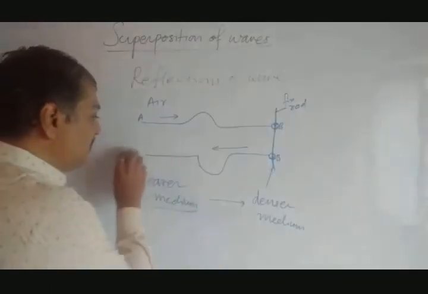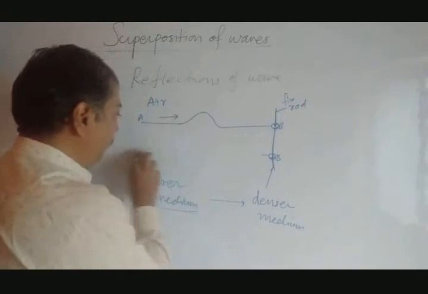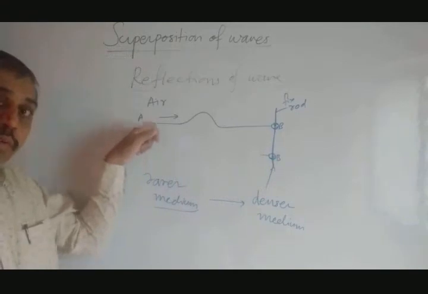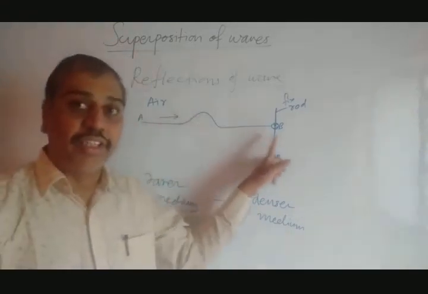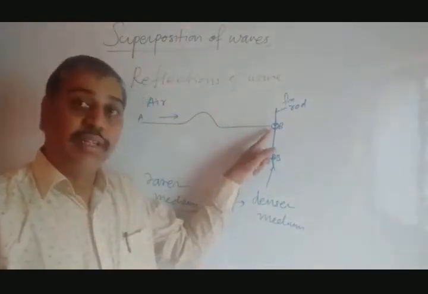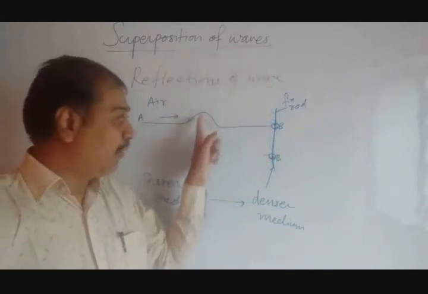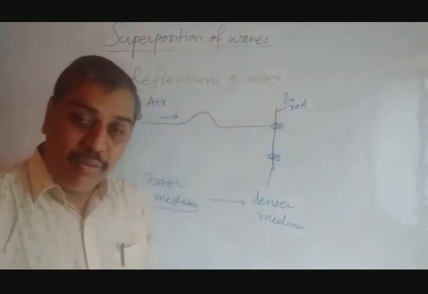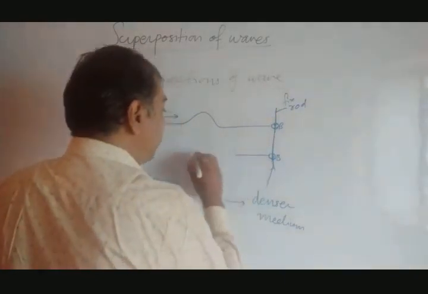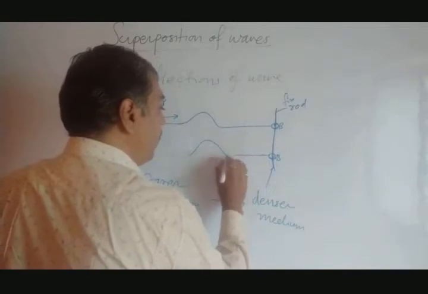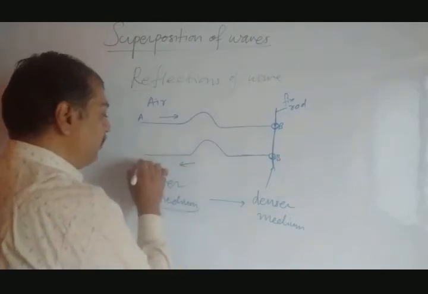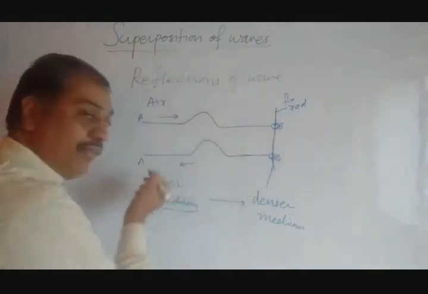Now suppose this is the incident wave. Again we have just connected the rope to the ring, and the ring is on the rod. Move the rope up and down and it will create a crest. When this crest comes here, the ring moves upward because of the drag. Now instead of emitting a trough, it will emit a crest of the same type from B. So this is the incident wave, and this is the reflected wave.